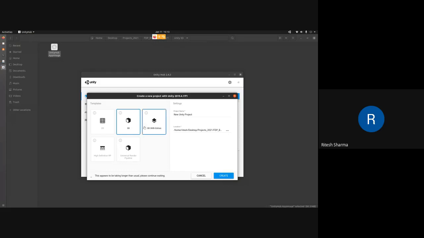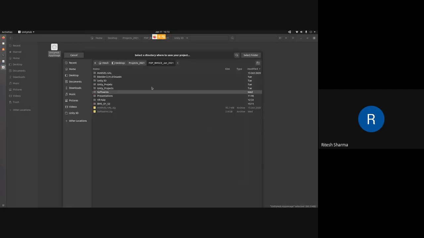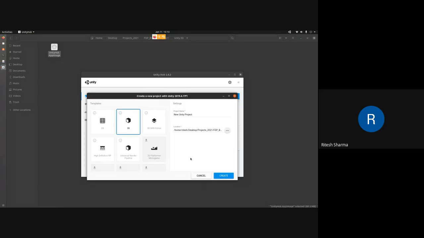Okay, so Unity is a very versatile kind of engine. On this you can create 2D games, 3D games, VR, XR, AR, all kinds of applications. What we are building is a 3D VR application, so we'll select this. We'll provide a name to our project. If we have a preferred location to store other than the default location shown there, just click on those three dots, set the location you want, and then click on create.